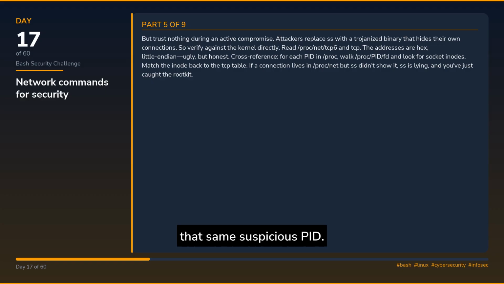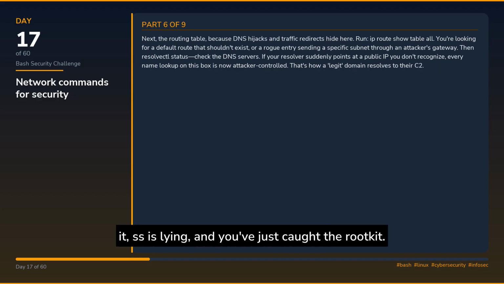Cross-reference: for each PID in /proc, walk /proc/PID/fd and look for socket inodes. Match the inode back to the TCP table. If a connection lives in /proc/net but ss didn't show it, ss is lying, and you've just caught the rootkit.